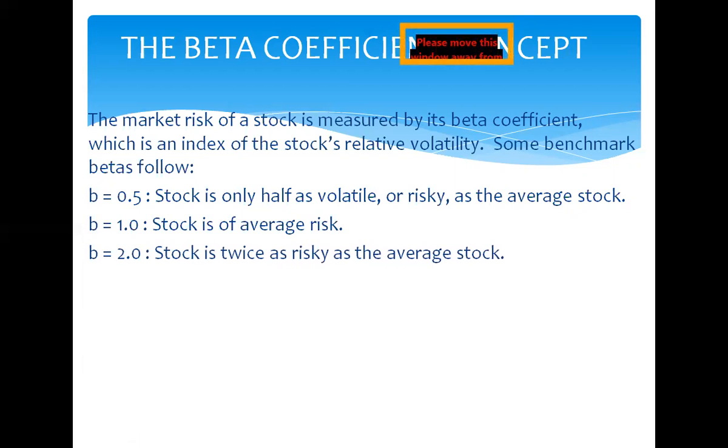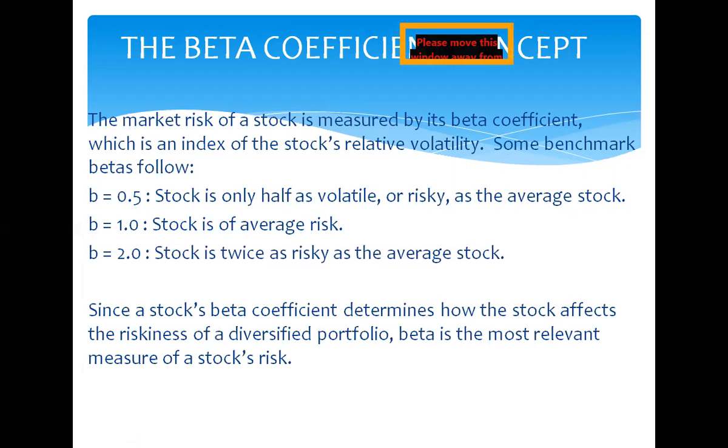If beta is 2.0, the stock is twice as risky as the average stock. So since a stock's beta coefficient determines how the stock affects the riskiness of a diversified portfolio, beta is the most relevant measure of a stock's risk.